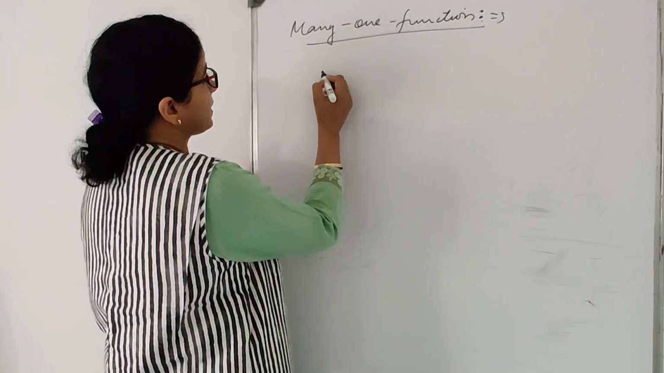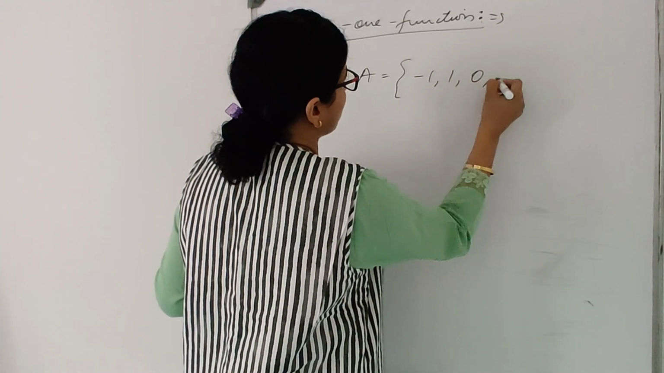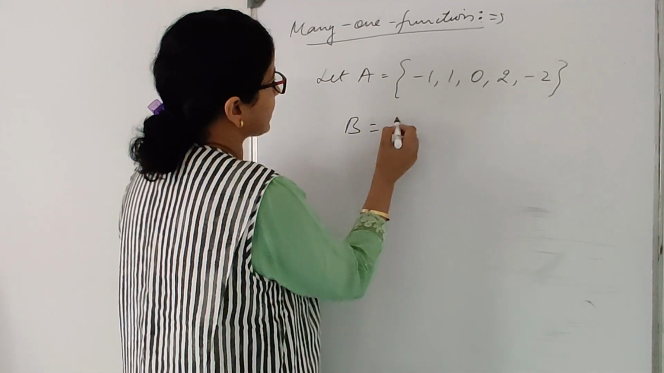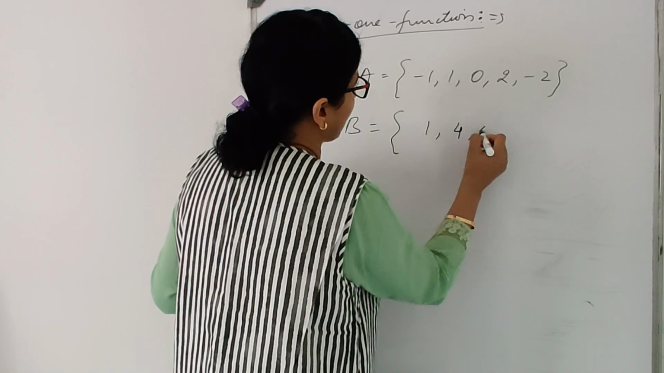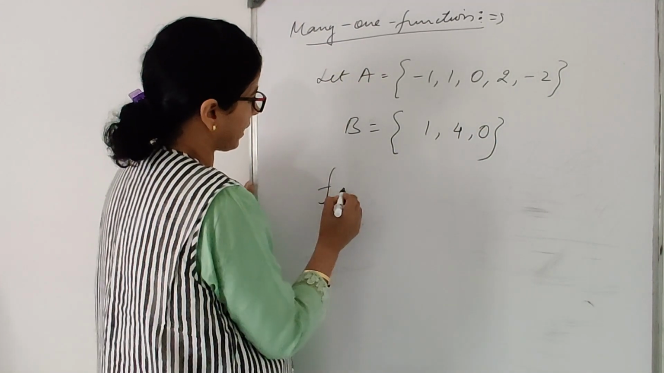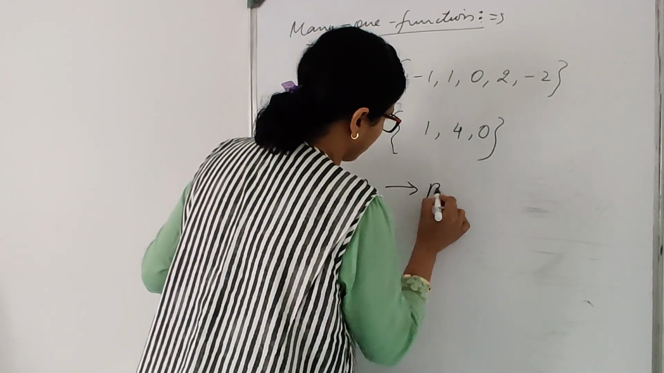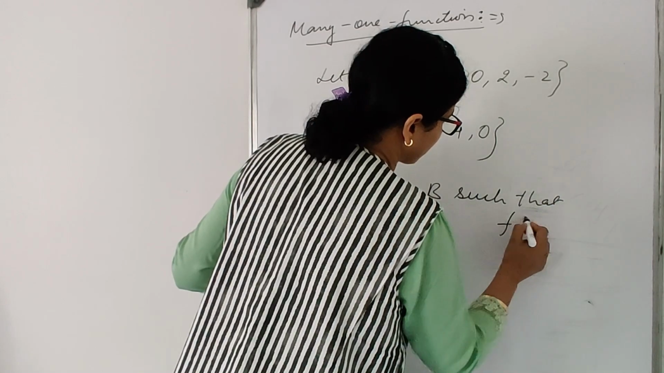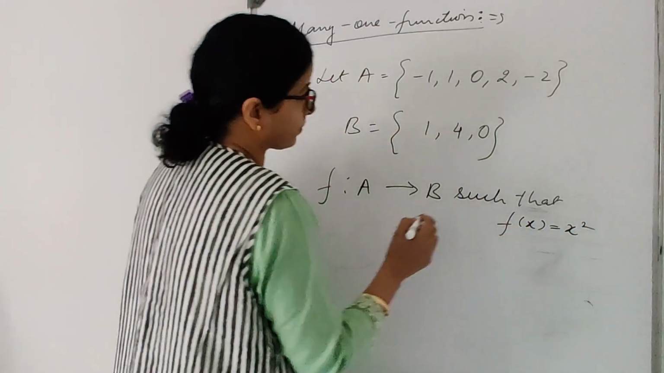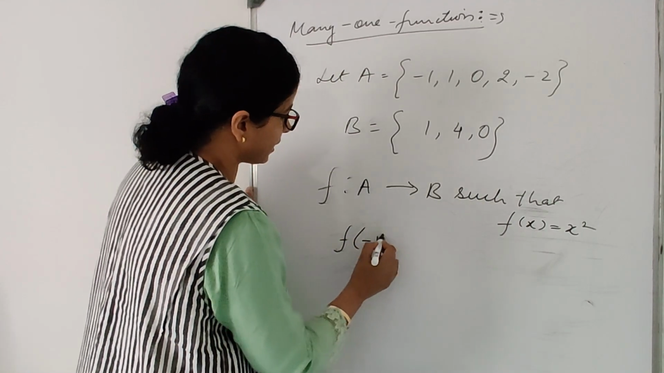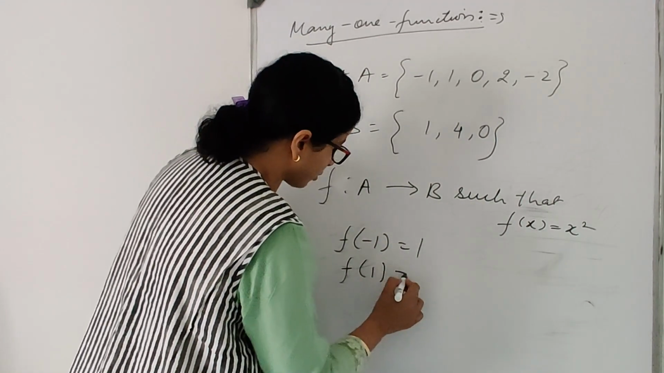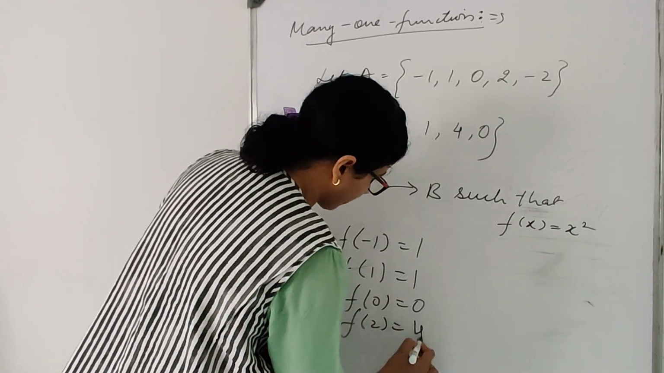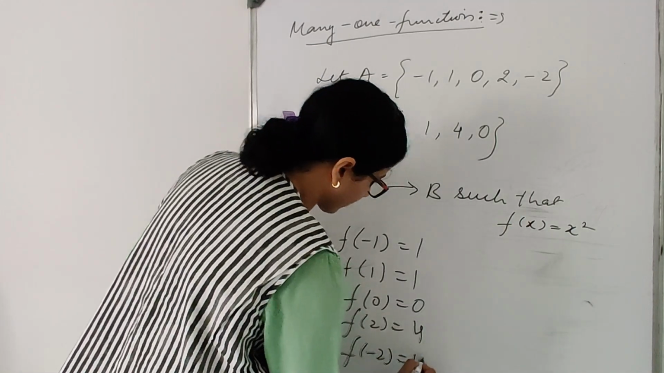Say for example, I have a set A as -1, 1, 0, 2, -2. Okay. And I have B set as 1, 4 and 0. And I have defined my function from A to B such that f(x) is equal to x square. So now if I find f(minus 1), it will be 1. f(1) is also 1. f(0) is 0. f(2) is 4. f(minus 2) is also 4.